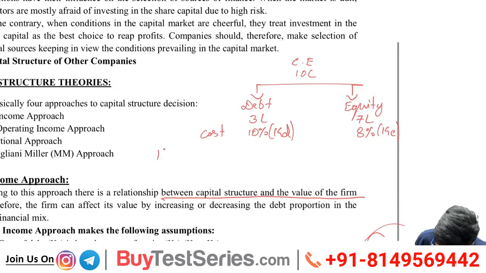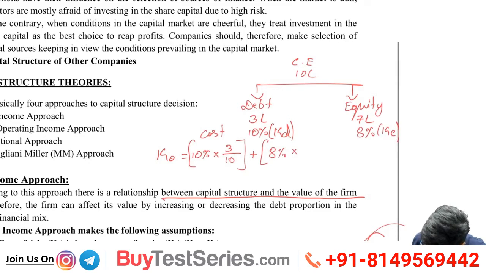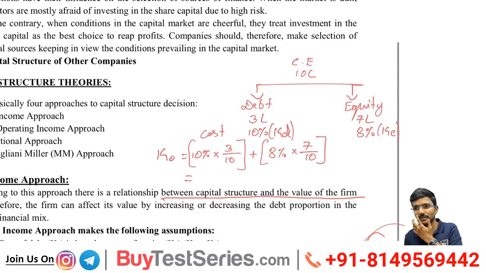So how to calculate KO? Simple, sir. What is KD? 10%. Then what is the proportion of KD? 3 by 10. Plus what is KE? 8%. What is the proportion of KE? 7 divided by 10. I will give the formula for this, don't worry, but as of now take it in numbers. In total it was 8.6%, which is nothing but the cost of my overall capital, which is 10 lakh in my example. Simple. If this type of question comes, it is very easy to score. In seconds you should get the answer.